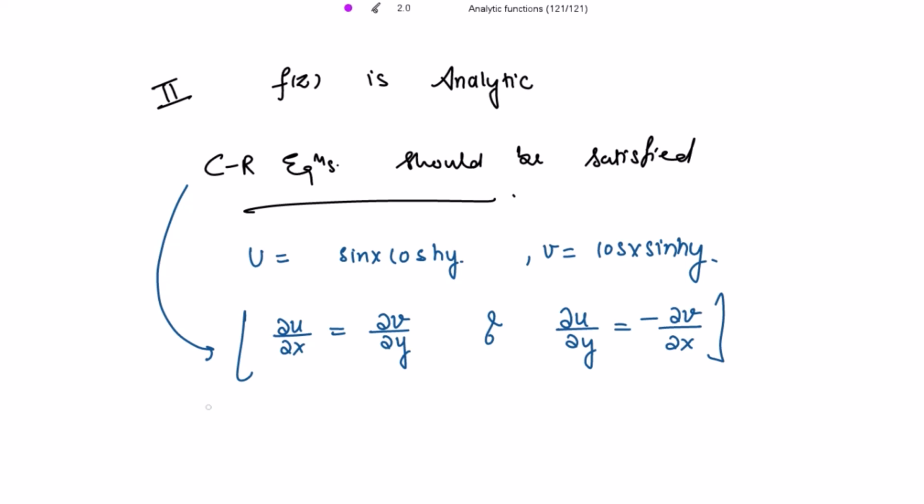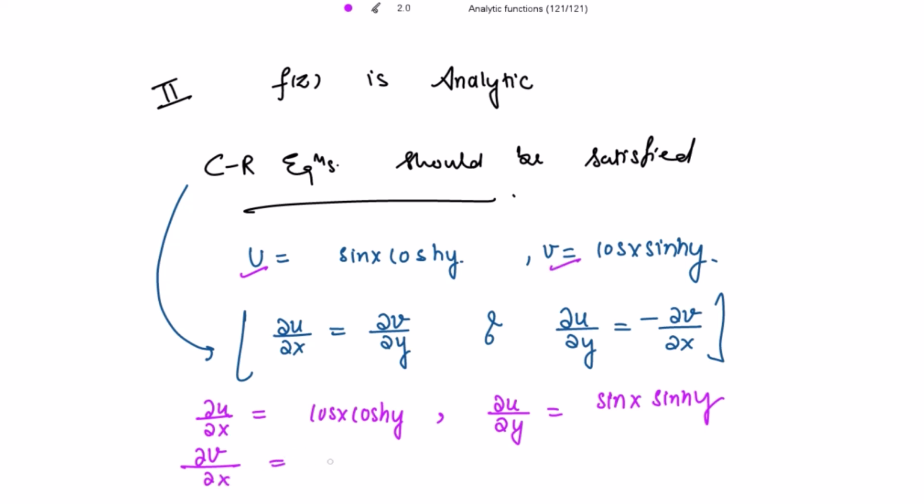Let's check this. The partial derivative of u with respect to x is what from here? Differentiating this with respect to x, we get cos x cosh y. And the partial derivative of u with respect to y is what? It is sin x sinh y. Similarly, the partial derivative of v with respect to x is what? From here it is negative sin x sinh y, and partial derivative of v with respect to y is cos x cosh y.